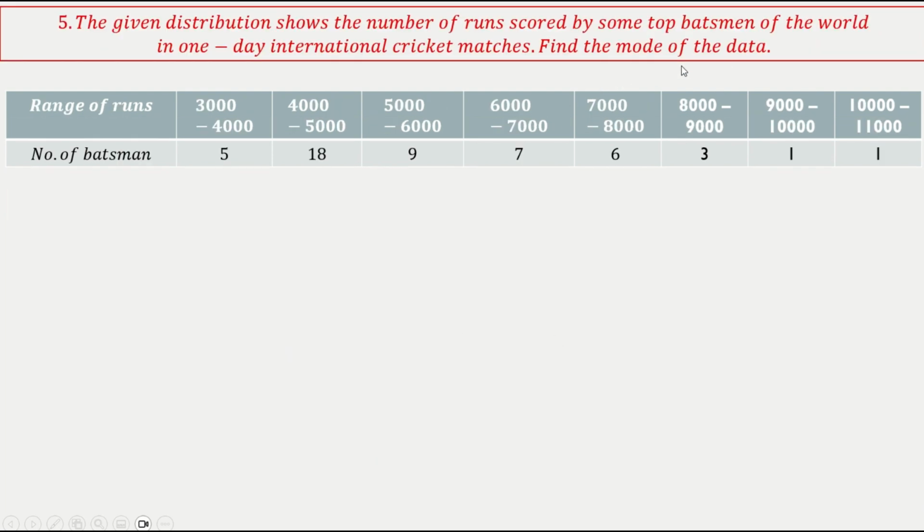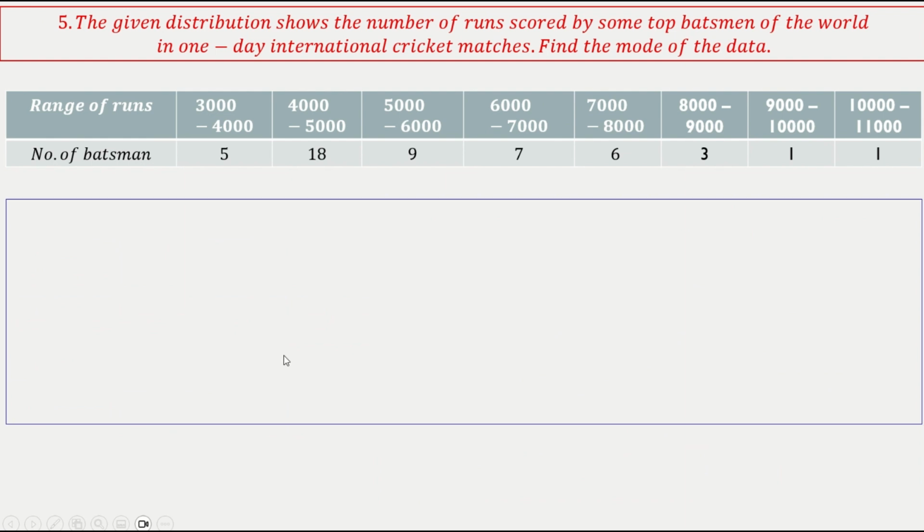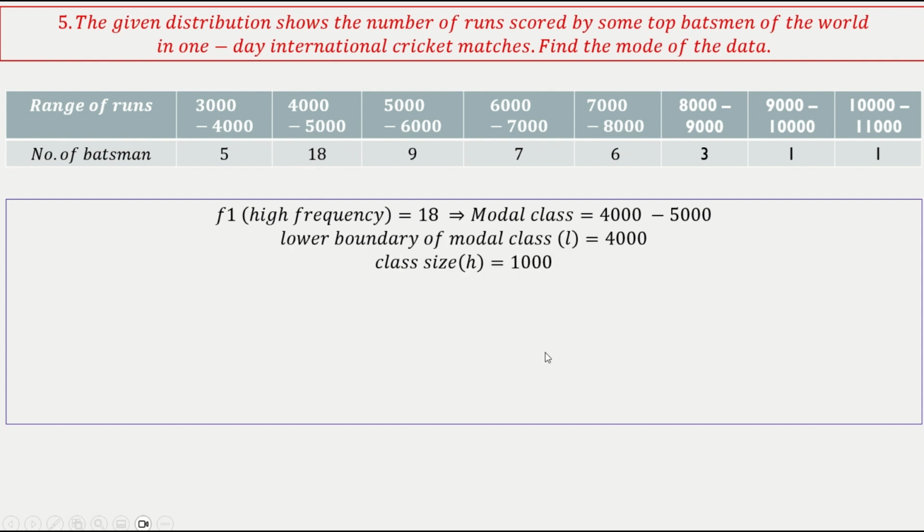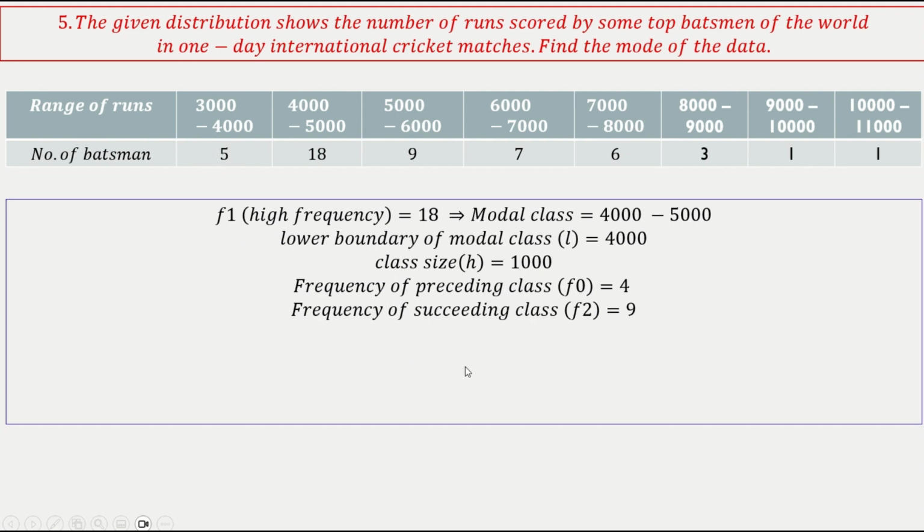You need to find the mode of the data. So we don't need to explain again. The template is exactly the same. High frequency is here. So this is my modal class. L is 4000, H is 1000. F0 is 4. Actually, F0 should be 5. And F2 is 9.